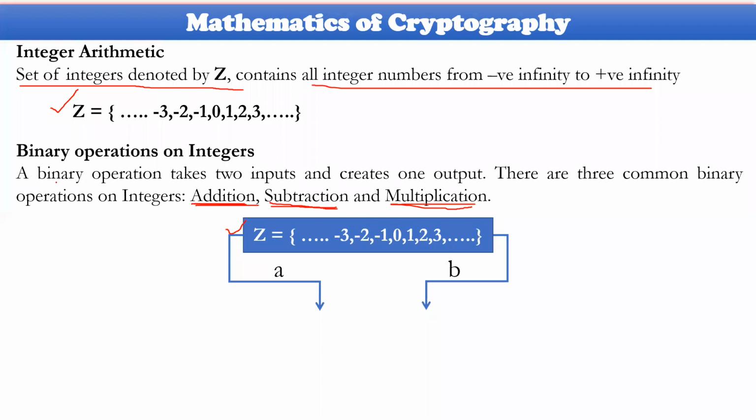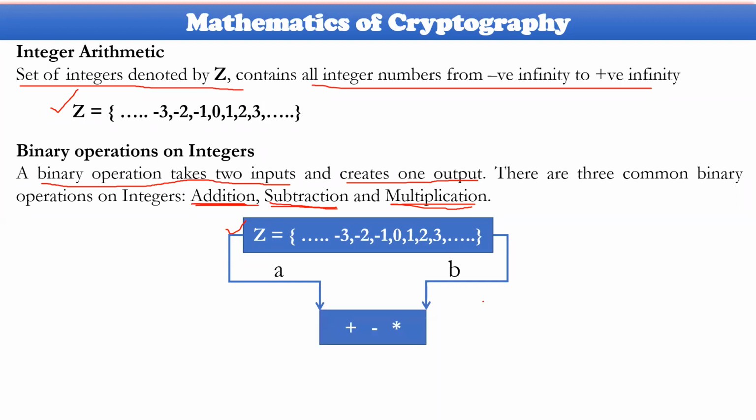However, a binary operation in the sense that it always takes two inputs and creates only one output. Two inputs or two parameters must be taken by the binary operation, and one output must be produced, as far as decimal is concerned. Whereas with an actual binary operation, I mean zeros and ones, two inputs will be taken and two outputs will be produced. But here it is only two inputs and one output.